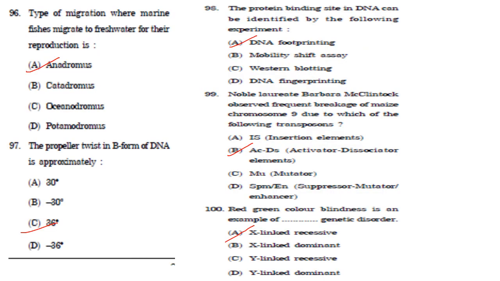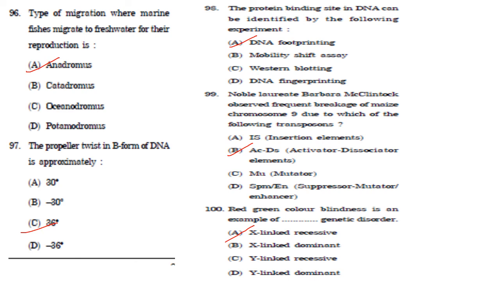Then next one. Type of migration where marine fishes migrate to fresh water for their reproduction is. So it is anadromous. Answer is option A. The propeller twist in B form of DNA is approximately.